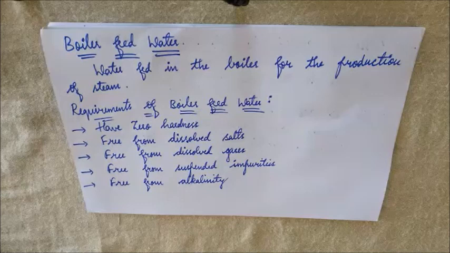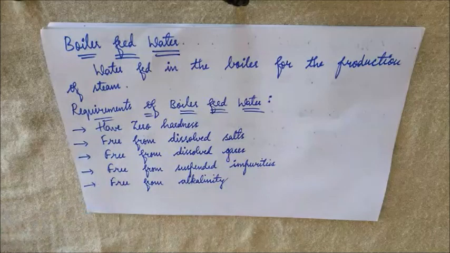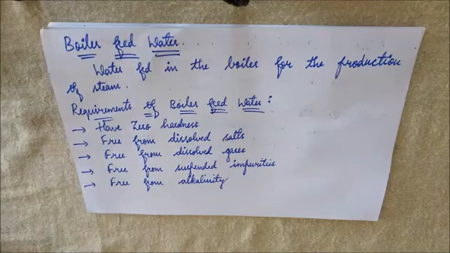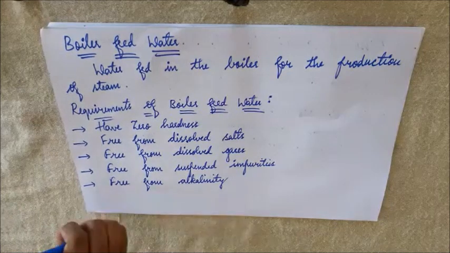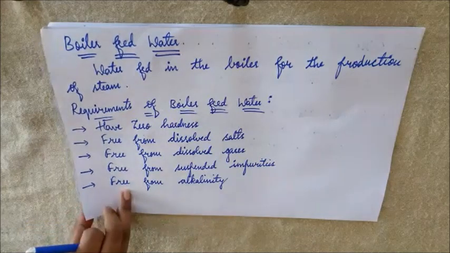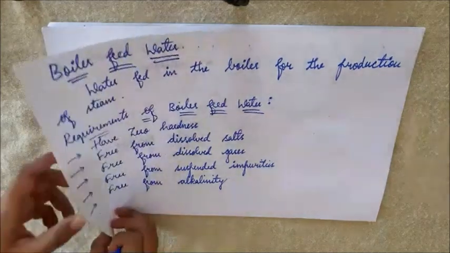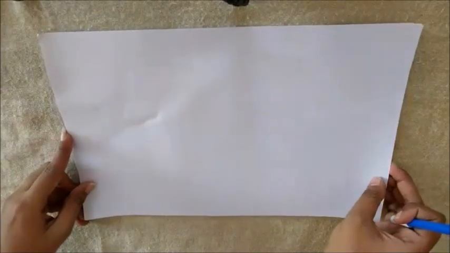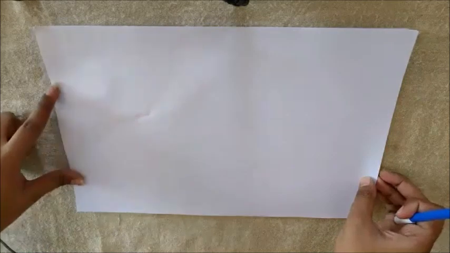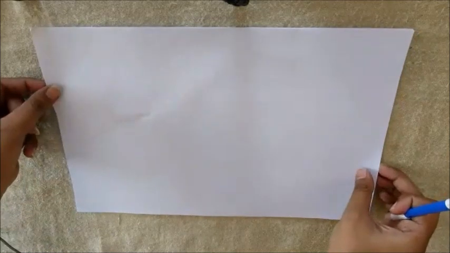Now suppose the water you are feeding into the boiler doesn't meet these conditions, and you are using hard water. What happens to the boiler? Can anyone tell me what happens? Yes, very good, Balraj. It leads to corrosion. Corrosion of the boiler. Yes, very good, Asha. It also leads to foaming.